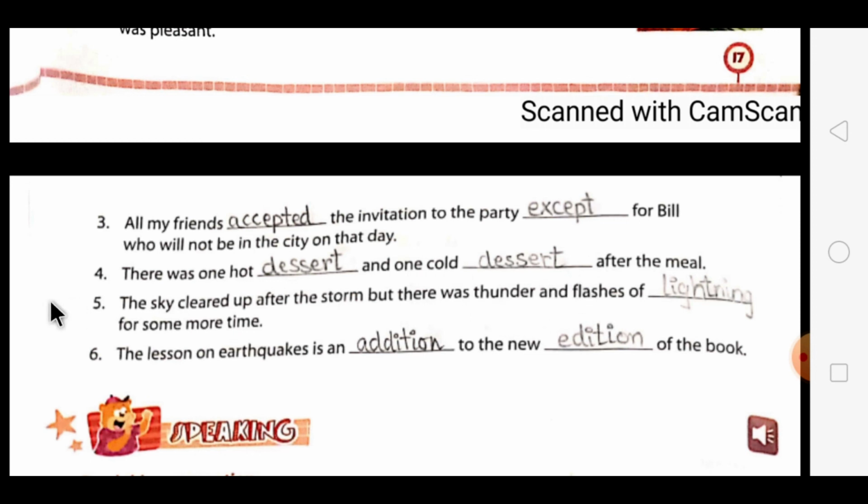Then the next one is, the sky cleared up after the storm but there was thunder and flashes of lightning for some more time. Now the last one is, the lesson on earthquakes is an addition. Addition means you are adding something, and edition means the new publication of the book. So dear students, I hope you would have understood these exercises. These two exercises you have to complete in your text. Thank you students.